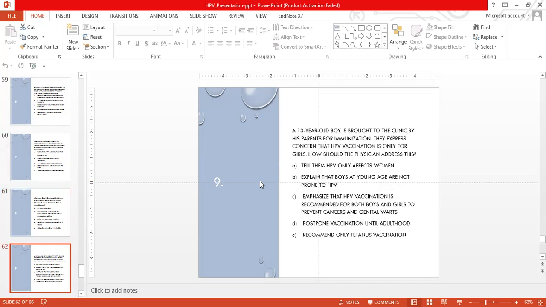Number 9, a 13-year-old boy is brought to clinic by his parents for immunization. They express the concern that HPV vaccination is only for girls. How should the physician address this?